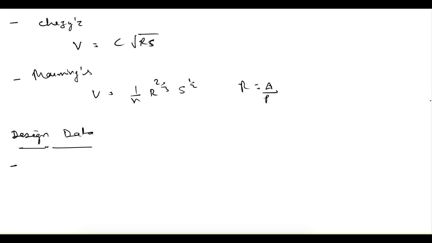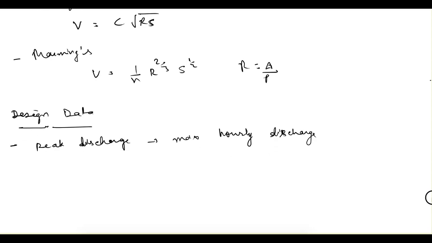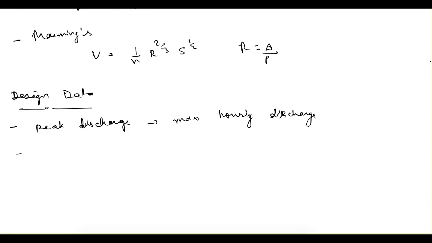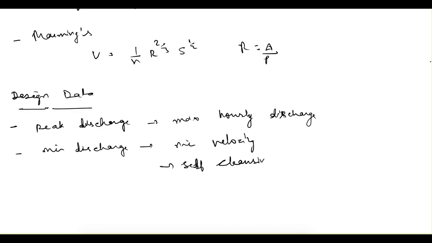So first thing is, sewer is designed to carry the peak discharge, that is maximum hourly discharge, and it will be checked when the discharge is minimum. So at that minimum discharge, a minimum velocity should be present, that is known as self cleansing velocity. Self cleansing velocity, right? This I will tell in a minute.